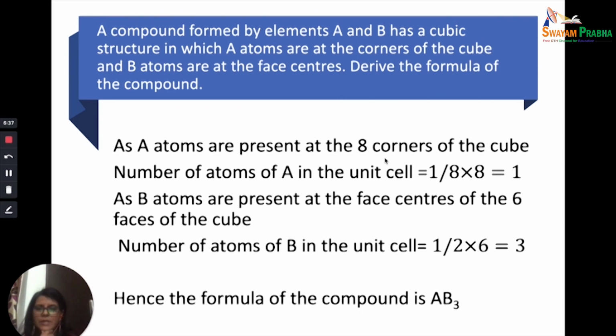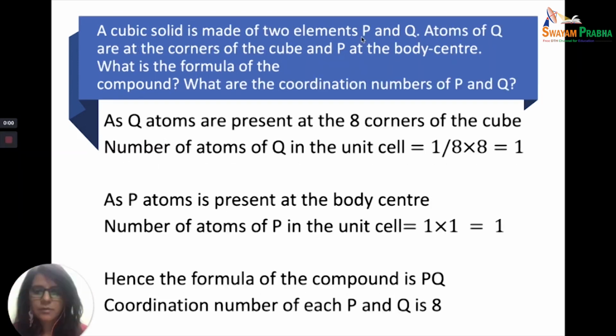Let's see. Because A are present at the 8 corners, the number of atoms in the unit cell will be equal to 8 into 1 by 8, so 1. B is present at the face centers. Now, how many faces are there? 6 faces. So the number of atoms of B in this unit cell will be equal to 6 into 1 by 2, which is 3. So the formula of the compound will be AB3. Very simple numerical.